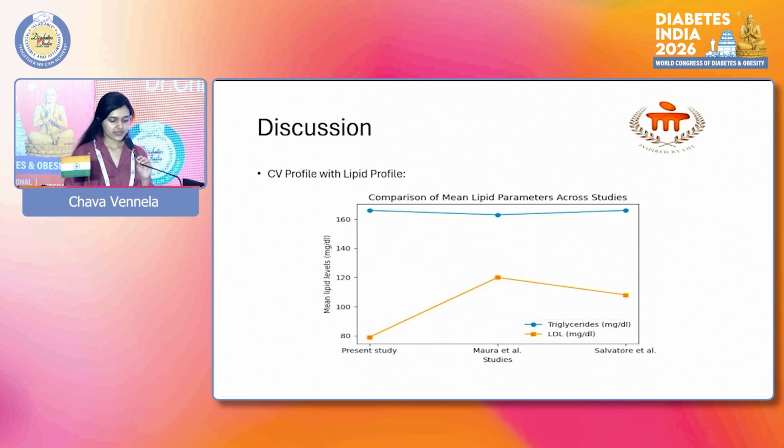Cardiovascular profile with lipid profile. Mean triglyceride level was 166 mg per dl, and mean LDL level was 79 mg per dl. LDL showed a borderline significance with a P of 0.056, and triglyceride levels were significantly associated with cardiovascular risk. The LDL levels in our study were comparatively lower when compared to other studies conducted by Mora and Salvatore, probably due to the use of high-intensity statins and better patient compliance.